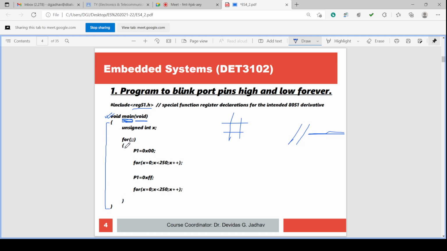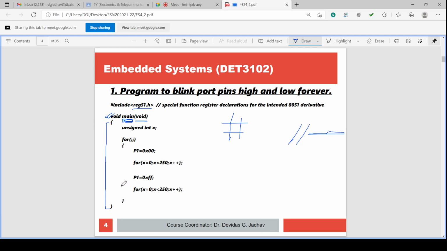Within these curly brackets, whatever commands and programming syntaxes are there, those are in the block of these two curly brackets, and this is related to this for loop. Okay, this block is related to this for loop.